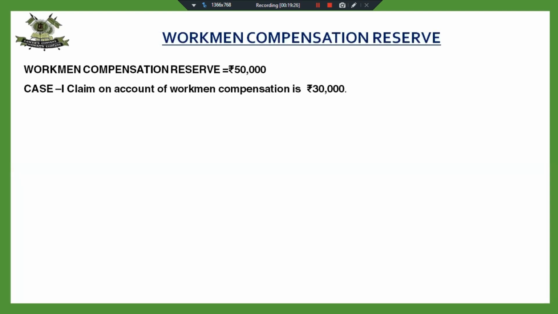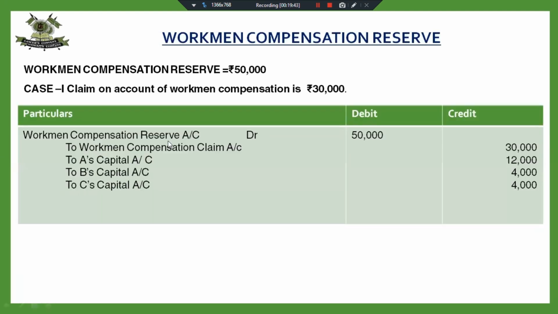Yes, good. Aman was the first one to send the correct entry. All are correct, no doubt in that. Very good. So this was something I was checking. Workman compensation reserve to workman compensation claim account. You can write outstanding also. That is not going to make the difference.